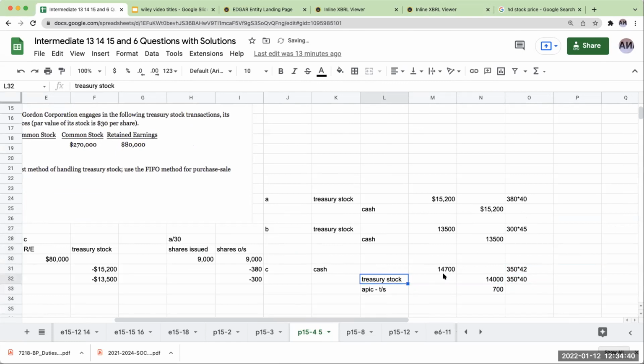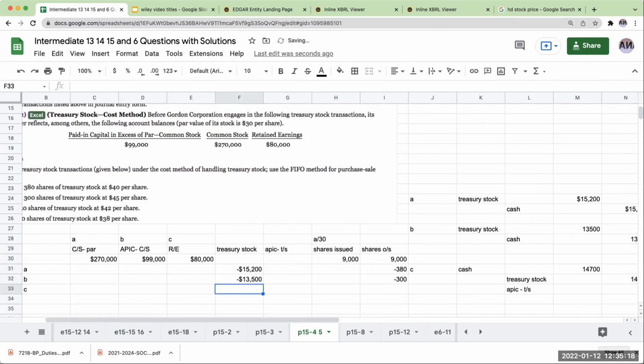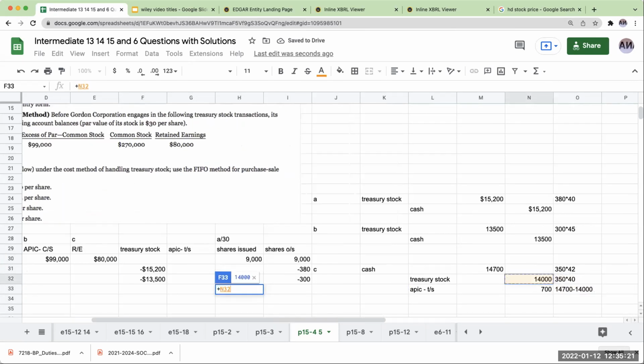So the additional amount, after we go right over here, we're showing the cash received using the cost basis from my first transaction, which was from transaction A. And then over here, I've got the additional amount, which is the 14,700 minus the 14,000. So this is going to go into additional paid-in capital treasury stock. Notice over here that I never record a gain or a loss when it comes to selling my own shares. Very important to remember. So right over here for transaction C, my treasury stock is now going to be increased by 14,000.